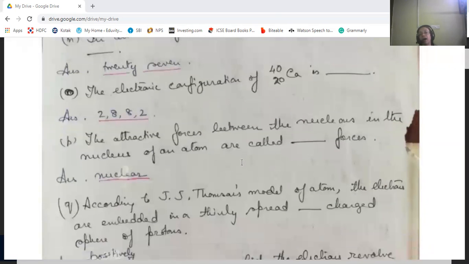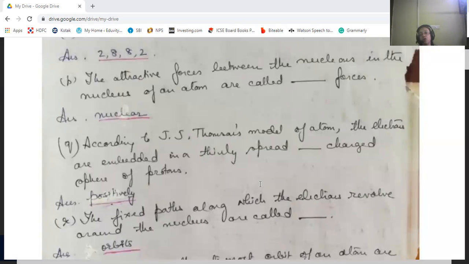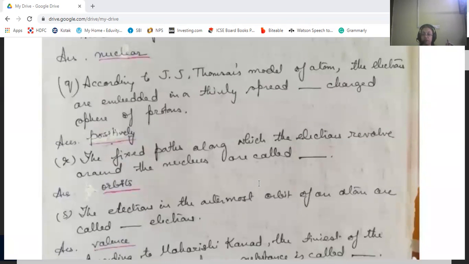Then the attractive forces between the nucleons in the nucleus of an atom are called nuclear forces. According to J.J. Thomson's model of atom, the electrons are embedded in a thinly spread, positively charged sphere of protons. Positively charged sphere of protons. The electrons are embedded in that, which was recommended by J.J. Thomson. The fixed paths along which the electrons revolve around the nucleus are known as orbits or shells.